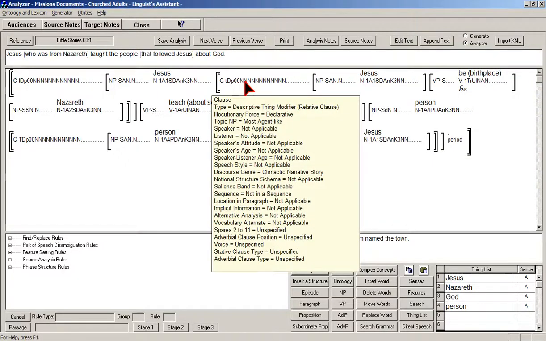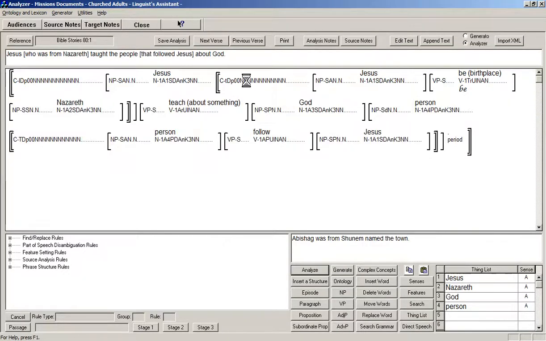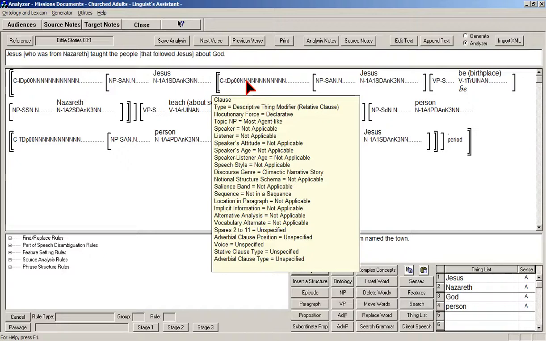So that's what we want. And I'm actually surprised it came out right. But if it came out restrictive, we would want to change it to descriptive, and I'll explain the difference in a moment. You could do that by clicking on Features and then clicking on this same place.